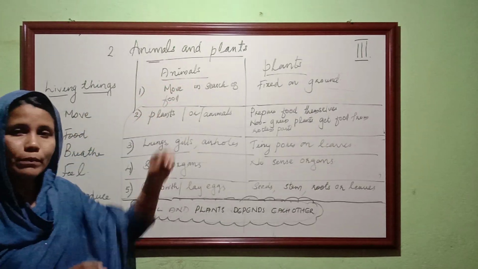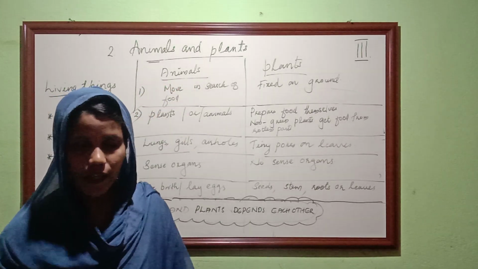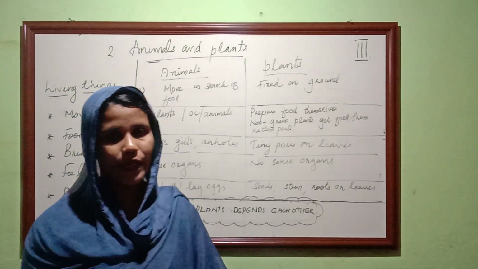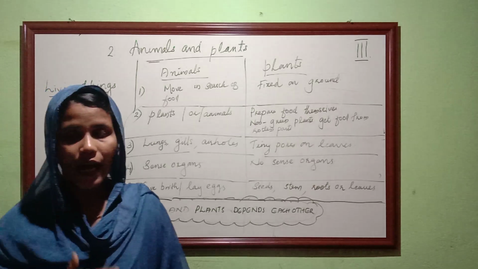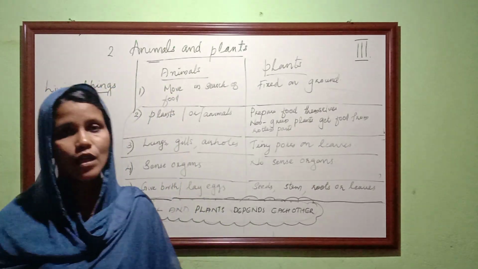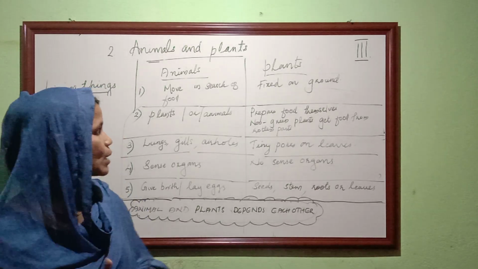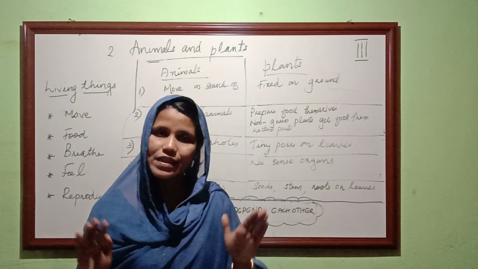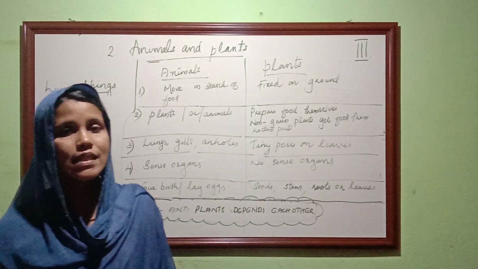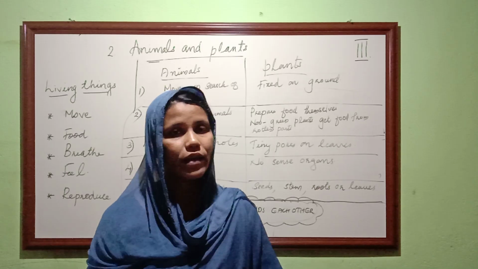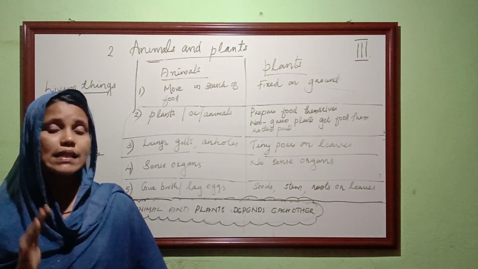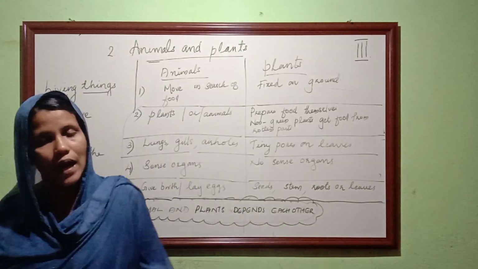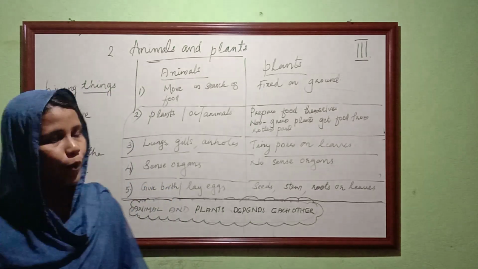Animals can move in search of food. They are moving from one place to another place to get their food. And how about the plants? They are not moving. Most of the plants are fixed on the ground. So from the first point, movement: animals move in search of food, and plants are fixed on the ground. The first point is discussed.